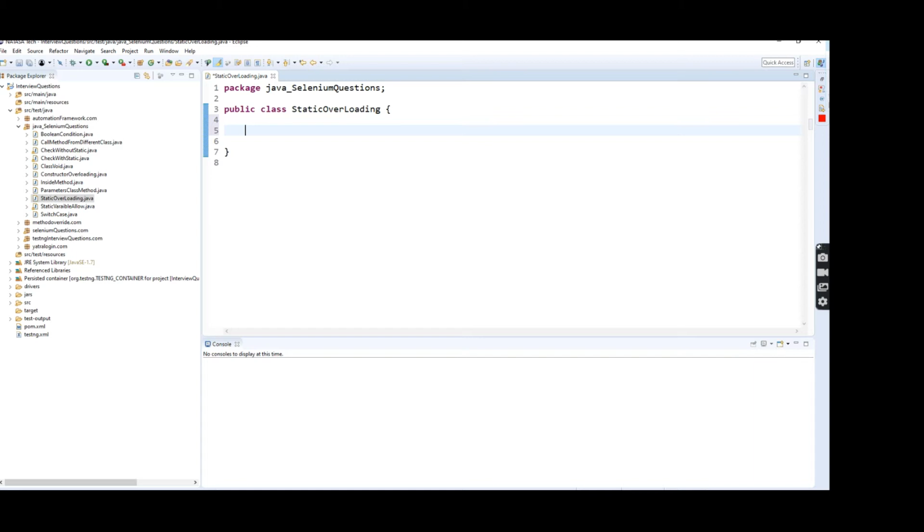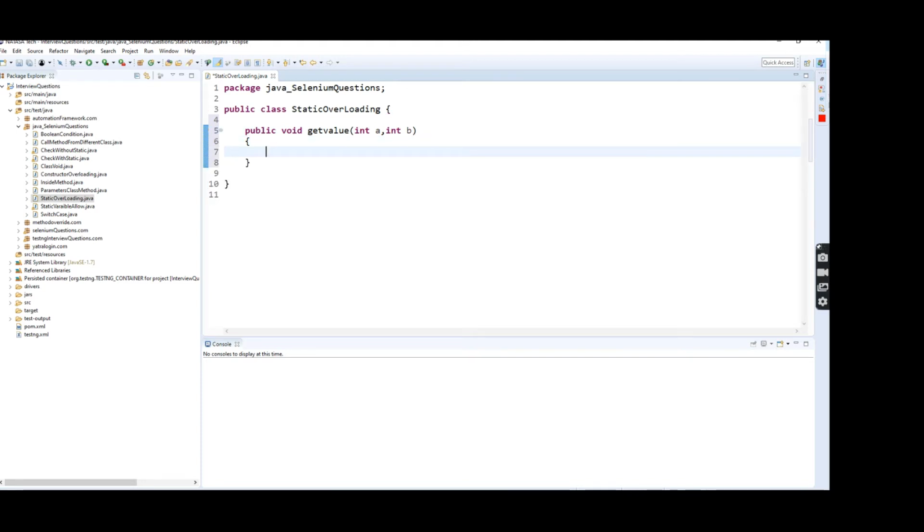That is the method overloading. Public void getValue. Here I'm going to pass int a and int b. I'm passing 2 parameters, which are int a and b, right?